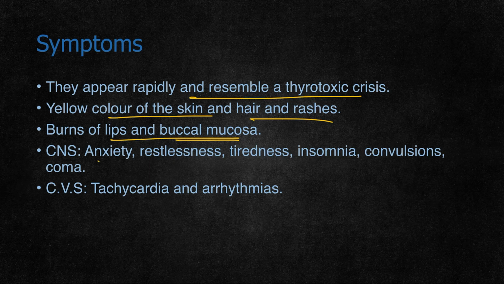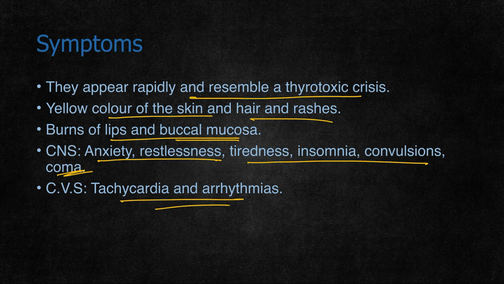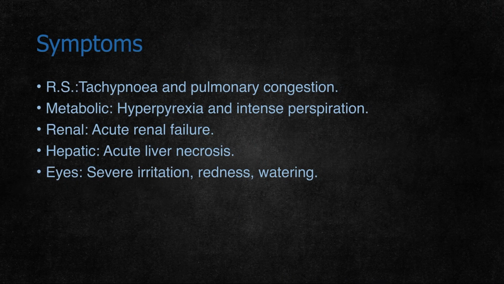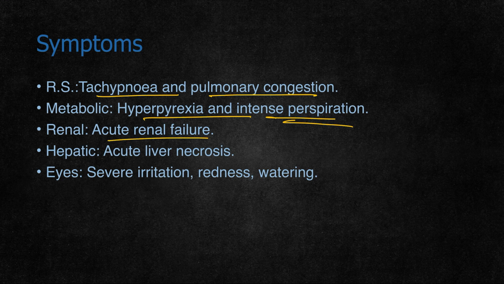In the CNS, the person may have anxiety, restlessness, tiredness, insomnia, convulsions, and coma. In the CVS, there may be tachycardia and arrhythmias. In the respiratory system, there may be tachypnea and pulmonary congestion. Metabolic hyperpyrexia and intense perspiration may be present. There may be acute renal failure, acute liver necrosis, and severe irritation, redness and watering of the eyes.